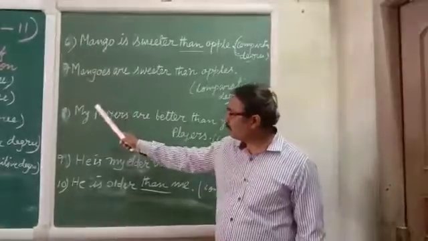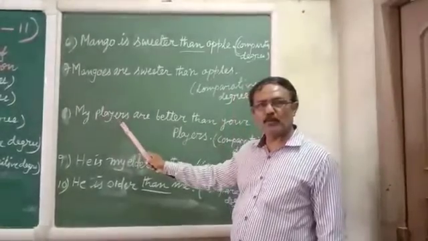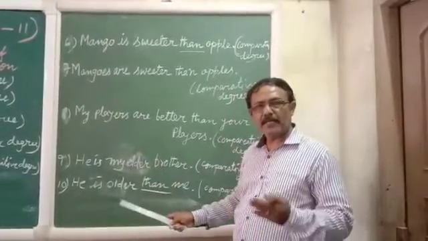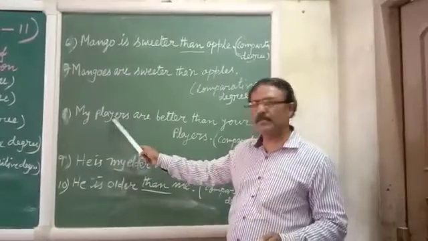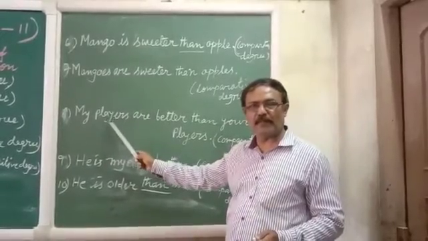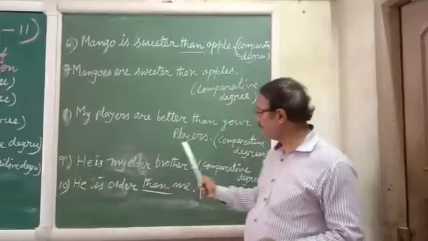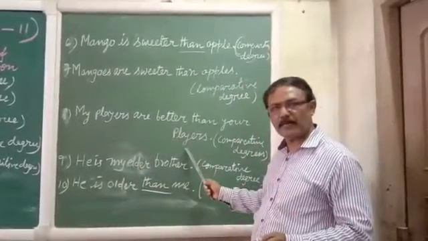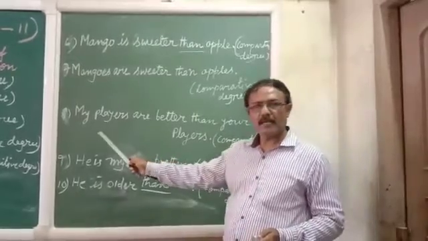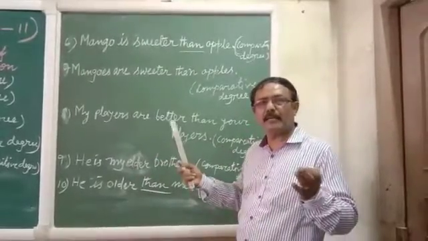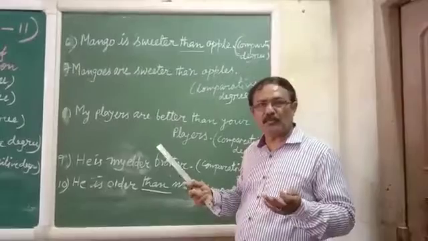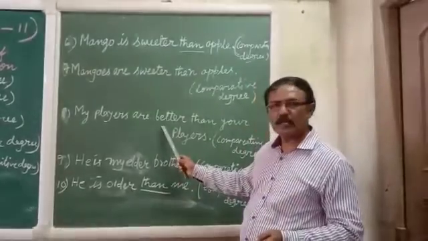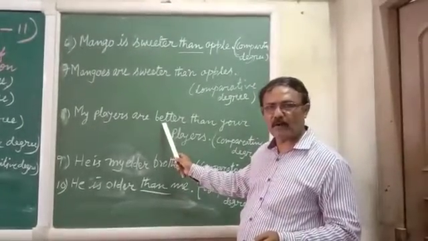But here players we have to think of as a unit. Unit means you can write team. Suppose you give the name of team A, and this is also players, unit means team, and you give the name of the other team B. So here A and B, again we are comparing A and B, two objects are coming, and we have used better. Better is the comparative form.